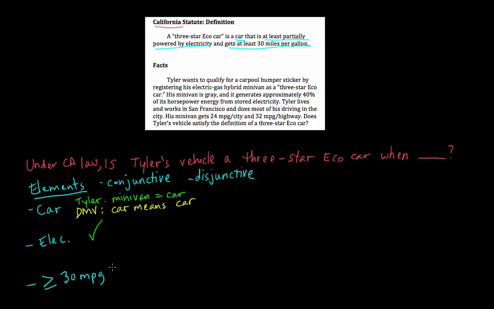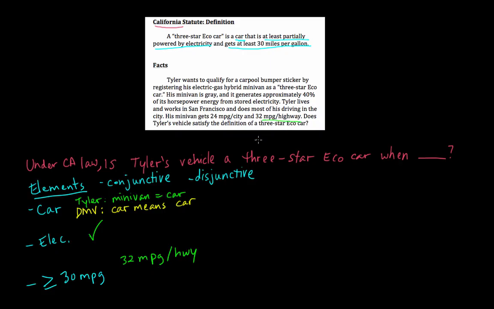And finally, the last element. Tyler will probably argue that his minivan does get at least 30 miles per gallon because it gets 32 miles per gallon on the highway. That's what the facts tell us right here. This minivan gets 32 miles per gallon on the highway.